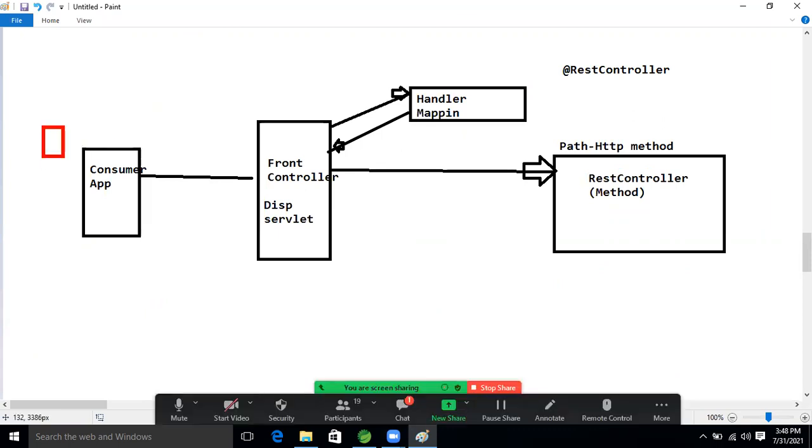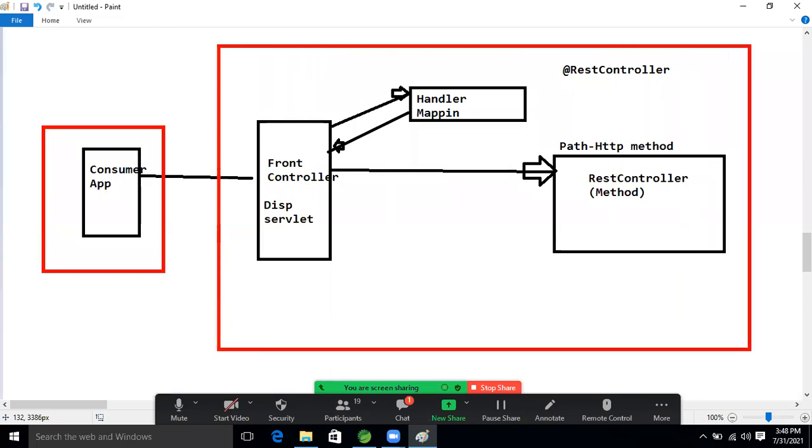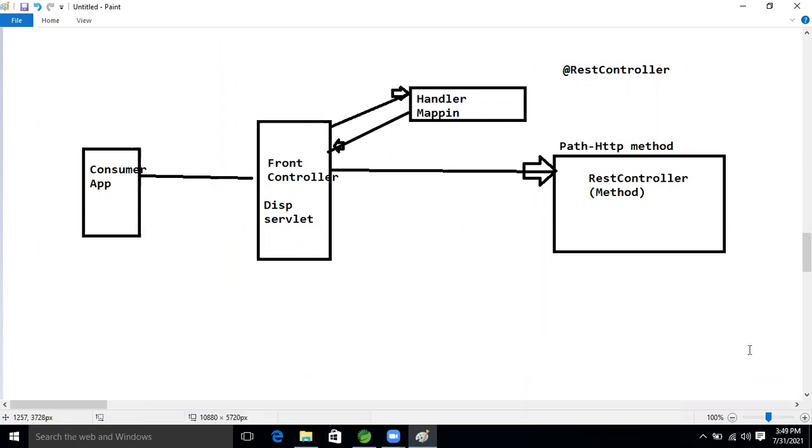Now don't think about the consumer. Here I'm just developing the provider, guys. Provider means producer. Without a producer there is no consumer, guys. So first we will develop the producer, the provider, then we will be able to develop the consumer, right?